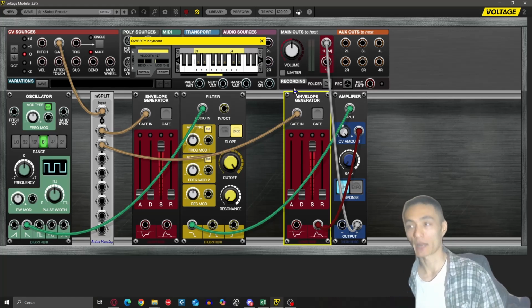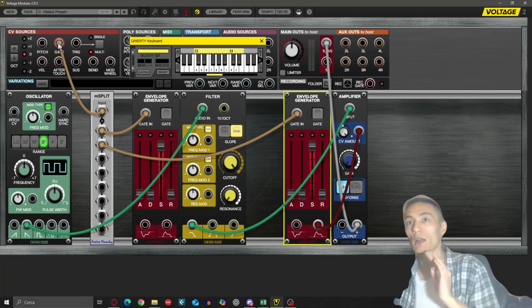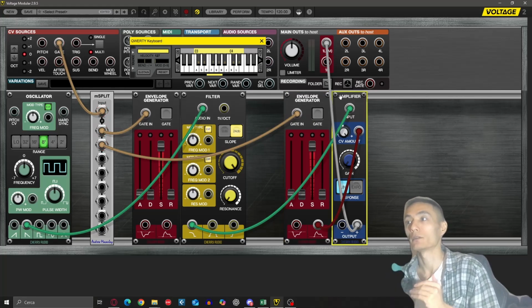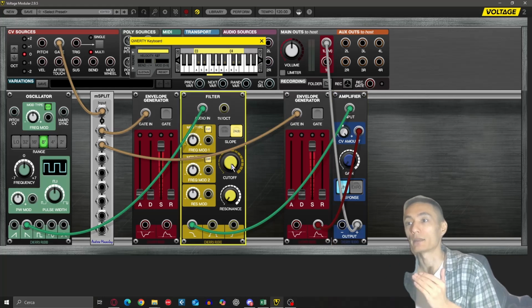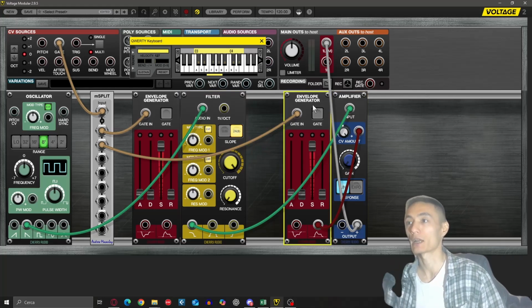So it's a chain reaction. I press the key, follow me. I press the key, the gate turns the envelope generators on, and the envelope generators turn the gain and the cutoff on. So it's a chain reaction. Now I press a key and we have the sound.